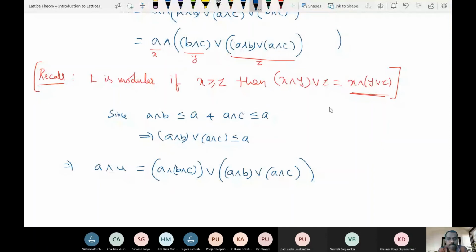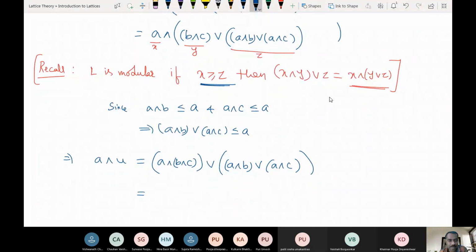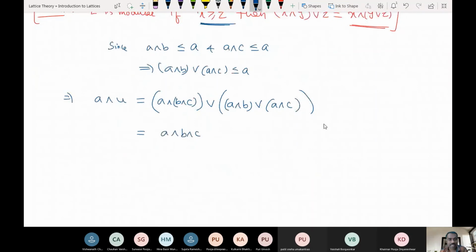We are trying to simplify this one by using modularity. It is just looking like X meet Y join Z. So X meet Y join Z will be the same as X meet Y join Z when we have the condition that X should be greater than or equal to Z. Here our X is A and our Z is A meet B join A meet C. So we proved that A meet B join A meet C is less than or equal to A. So therefore this bracket we can do in this way, right? Fine. Now this is the same as A meet B meet C.